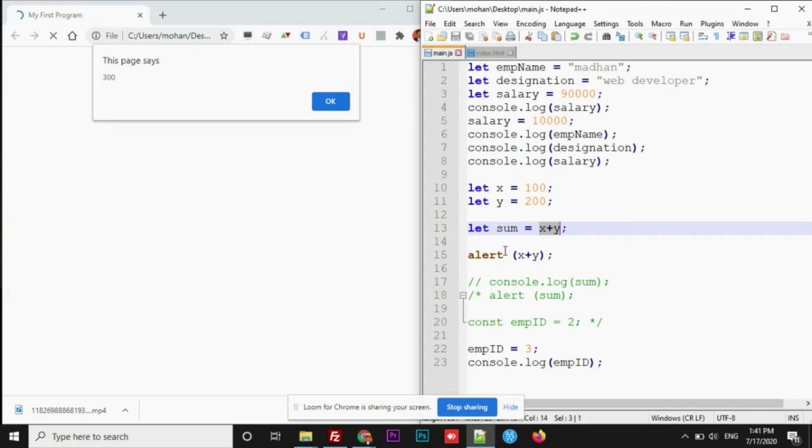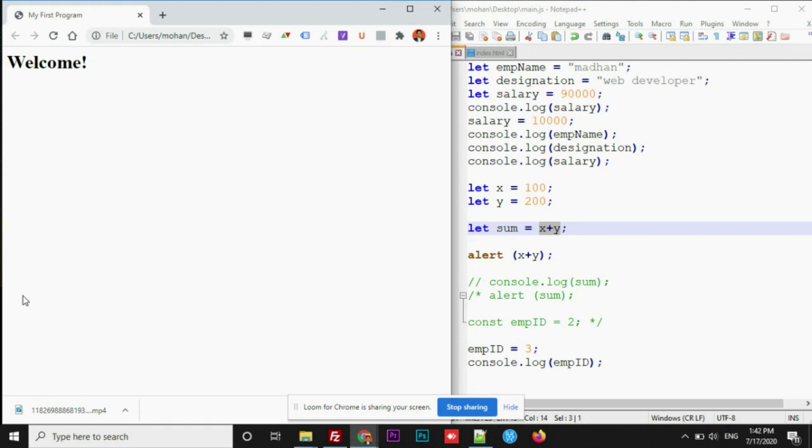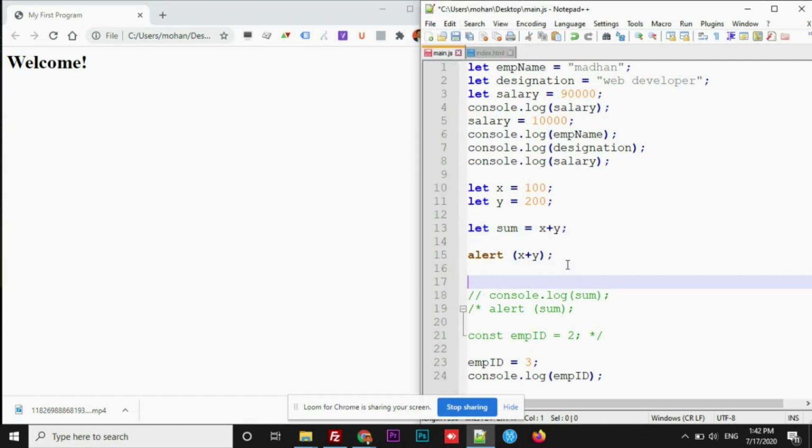This is about alert. Now the next one is prompt. How can we make use of prompt? Let's say, for example, we want to collect information from the user. In the alert case, there is no option for the user to provide input. He can see the output inside the alert box and close the pop-up. There is no option to provide input. By using prompt, you can take information from the user while running the program. Let's see how.